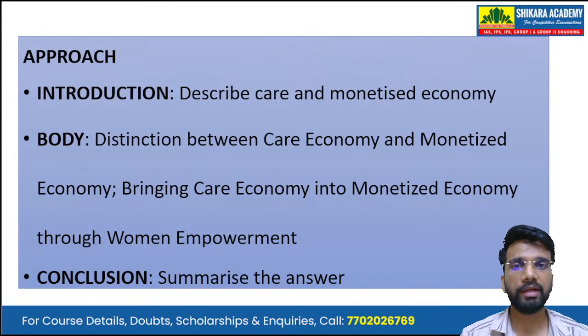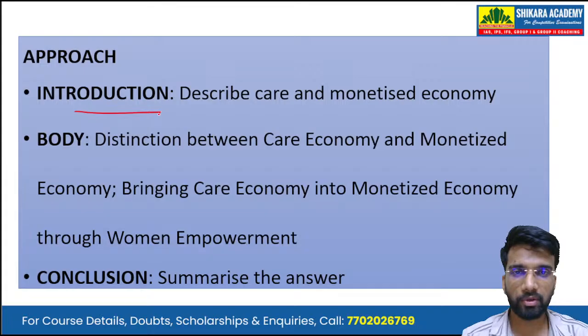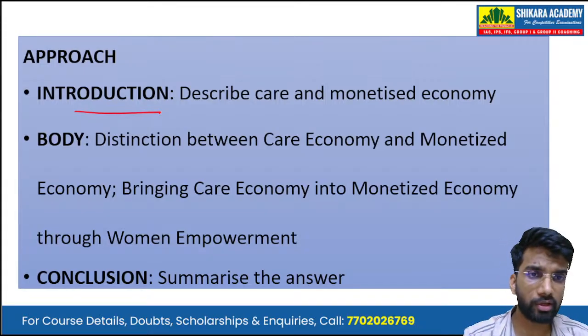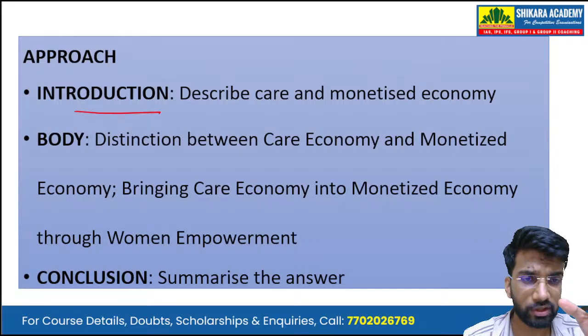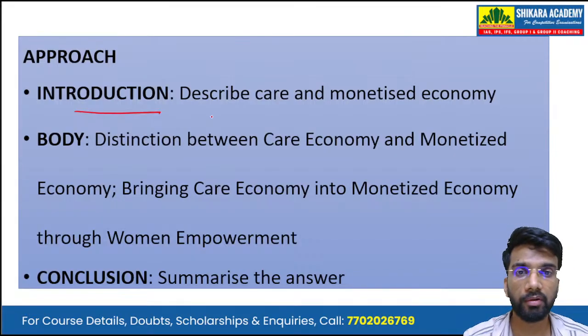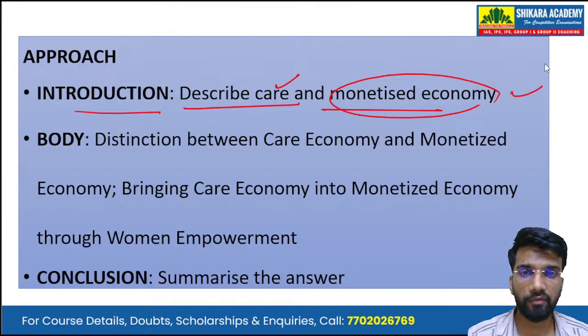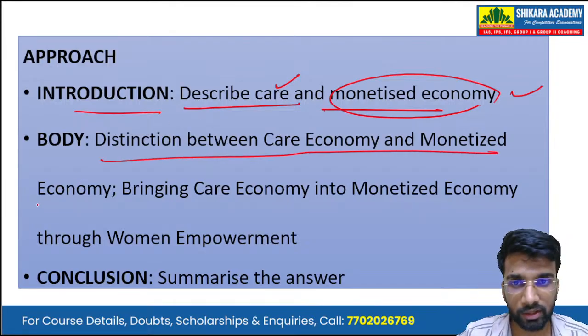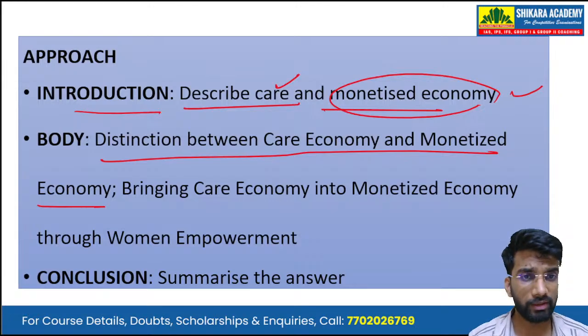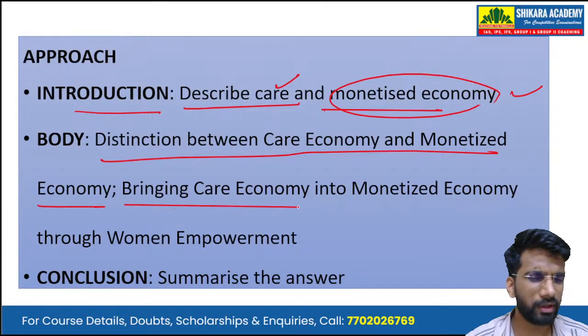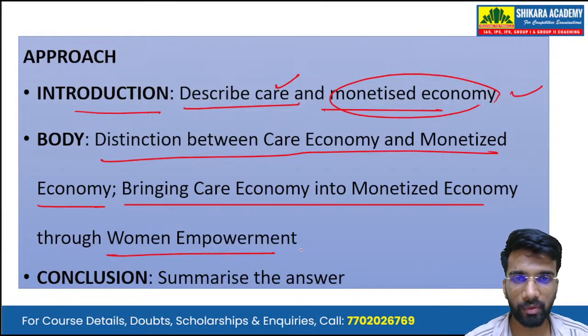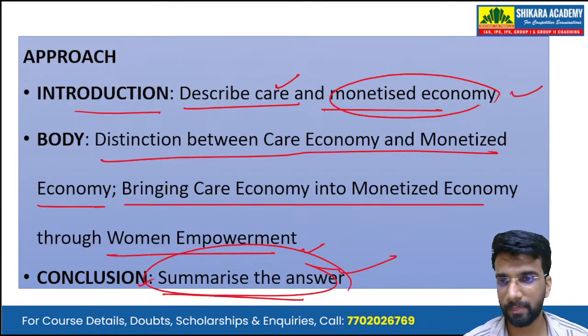So the approach that we'll be taking in answering such a question is that, because the question is talking about care economy and the monetized economy, and there is no introductory statement given in the question, in the introduction we will describe the care economy and the monetized economy. Then in the body of the answer, we will write the distinction between the care economy and the monetized economy, because that was the main thing asked in the question. Then we have to answer by bringing the care economy into the monetized economy through women empowerment. This is the second part of the answer. Then in conclusion, we will be summarizing the answer.